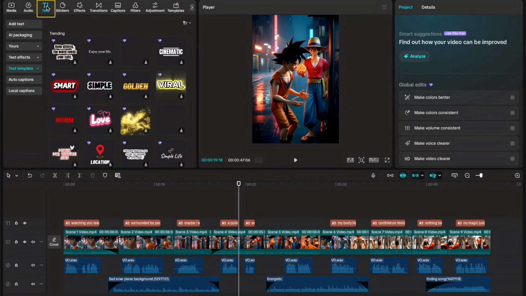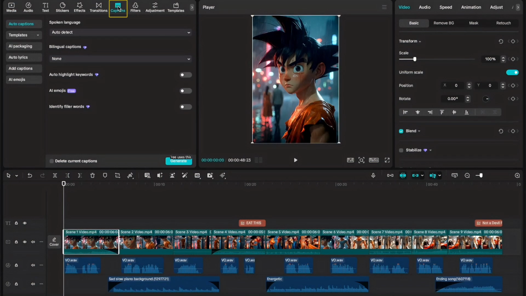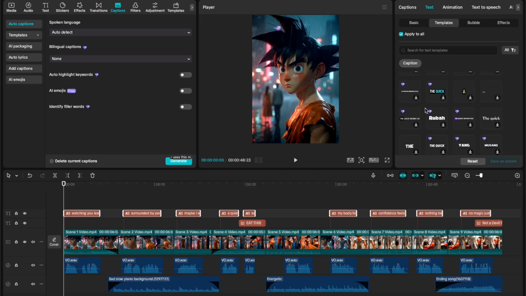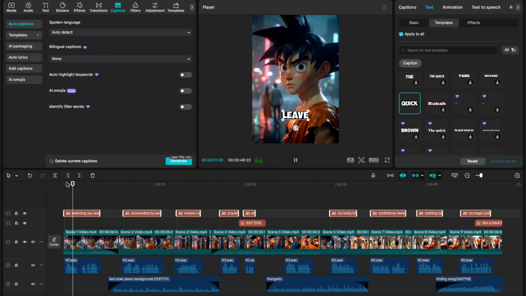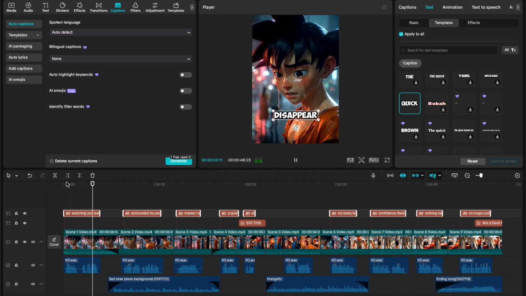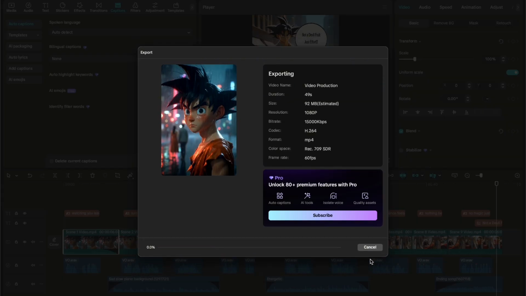Then add a few extra text effects to highlight key moments. Simple effects usually work better than flashy ones. After that, turn on captions and adjust the font and size so they're easy to read on mobile. Good captions help with retention and accessibility. Once everything looks good, export the video and it's ready to post. Now let's watch how the final video turns out.